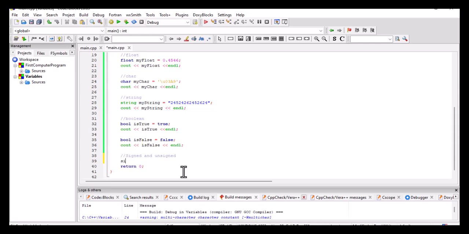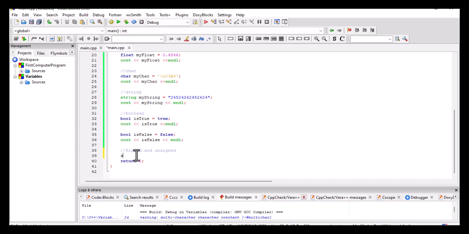If I say signed, let me put a random integer. So if I say int mySigned is equal to 2020, that value.